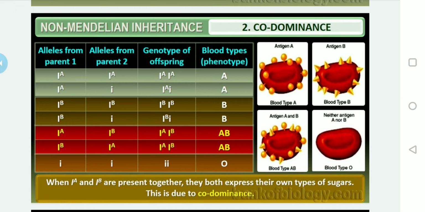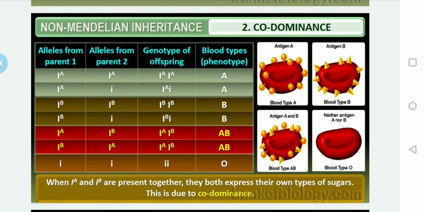Now comes exactly what I said: there is codominance. Either parent 1 has A blood group and marries B, or B marries A. In both cases, the genotype will be heterozygous I^A I^B, so the blood type will be AB.